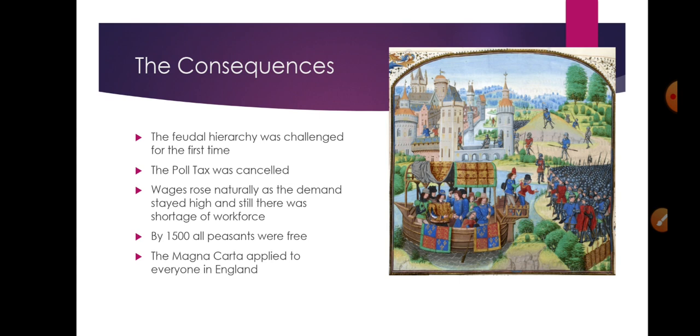If you remember, we mentioned earlier that at that time the Magna Carta was pretty much supporting the demands of the free men and the richer classes, or the people living in cities. But now, after everybody became free, not depending on a lord or a landowner, the Magna Carta applied to everyone.